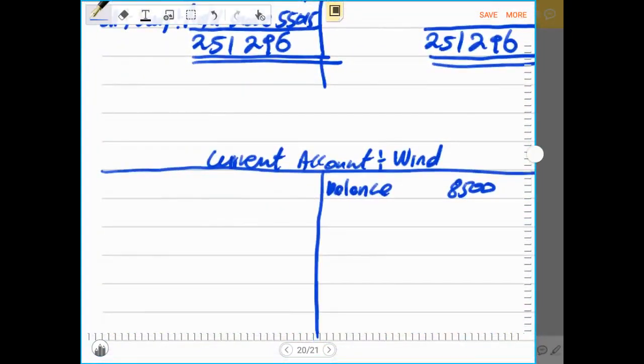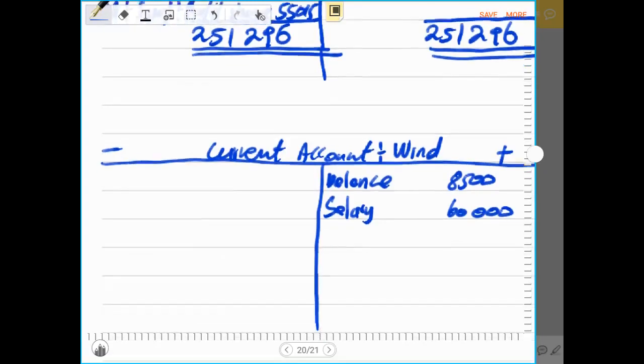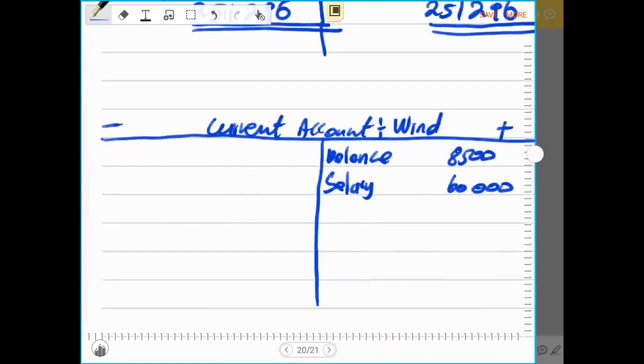So now we record that salary, and the salary is 16,000 rands. Remember, current account increases on this side, decreases on this side. Whenever there's an amount due from the partnership to a partner, it is recorded on the credit side. Whenever there's an amount due from a partner to the partnership, then that will be recorded on the debit side, except drawings.